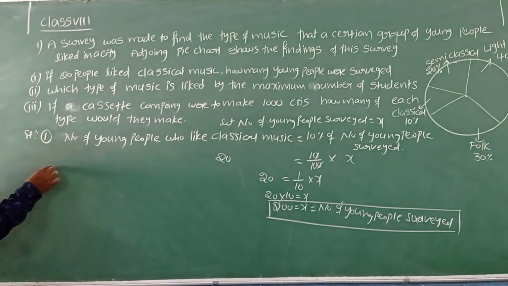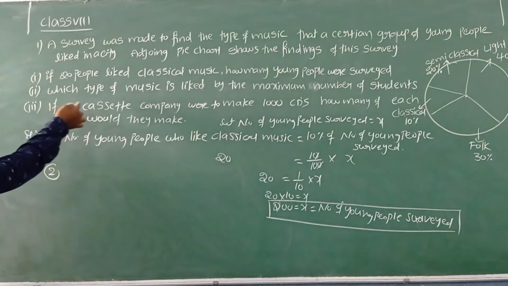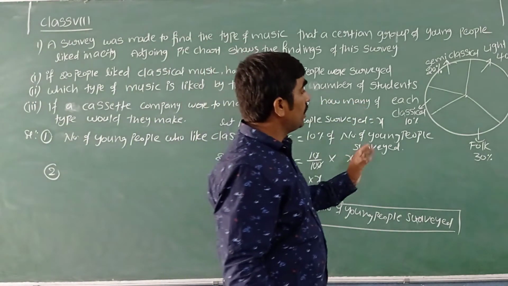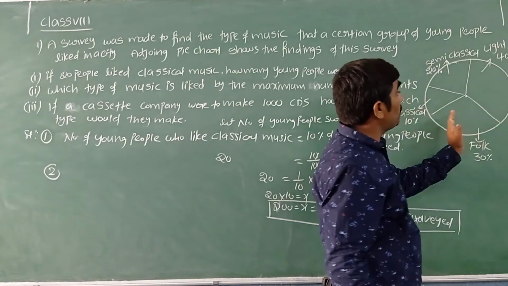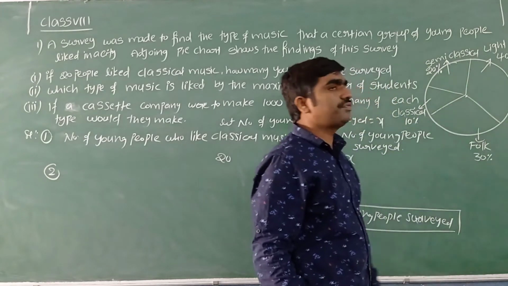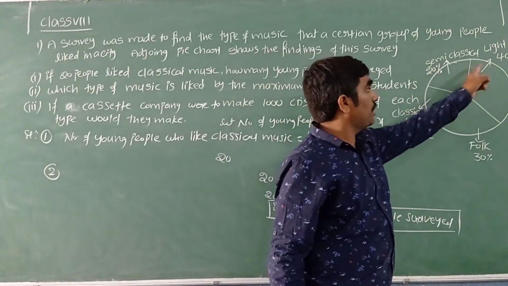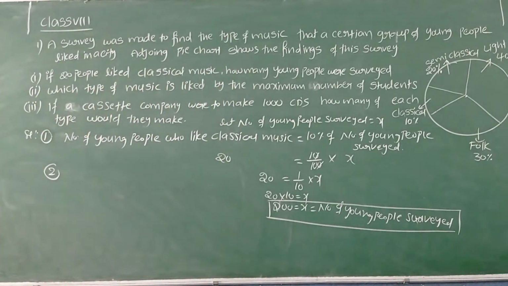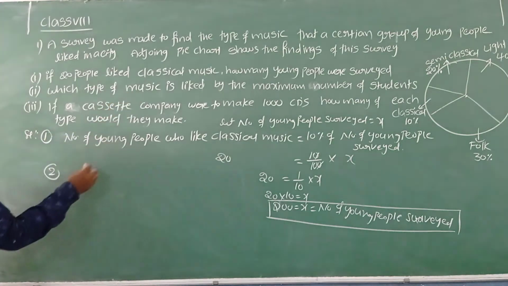Now let us answer the second part. Which type of music is liked by the maximum number of students? Which sector occupies the maximum place? Light, 40%. Based on its values, we can easily say the light sector occupies more place. Which type of music? Light music.